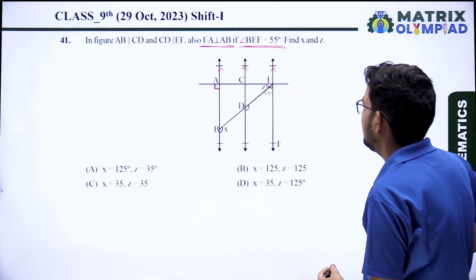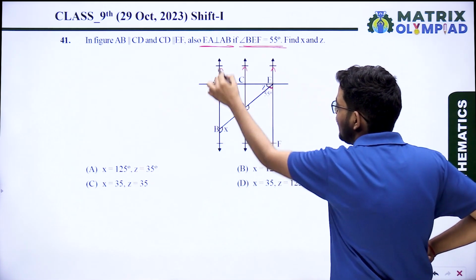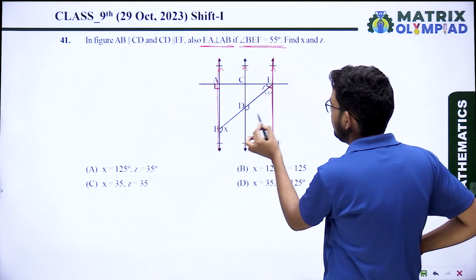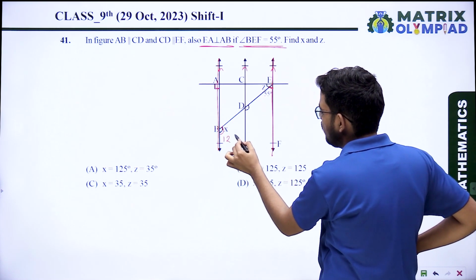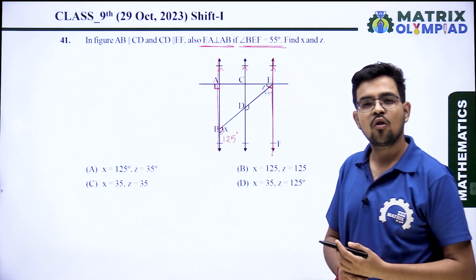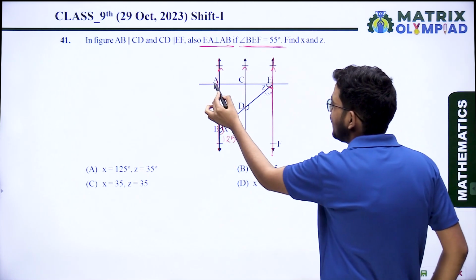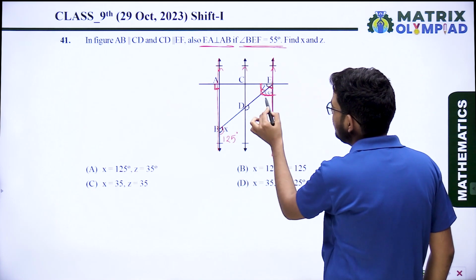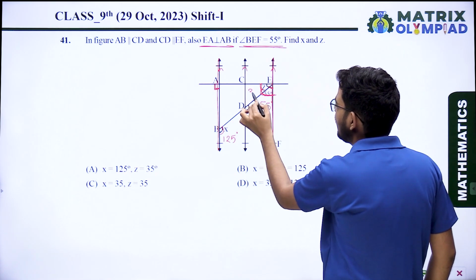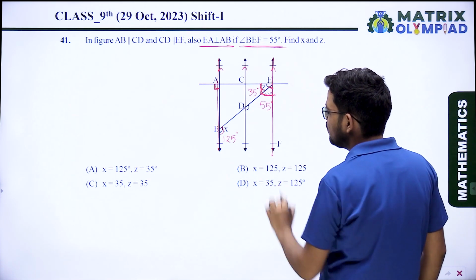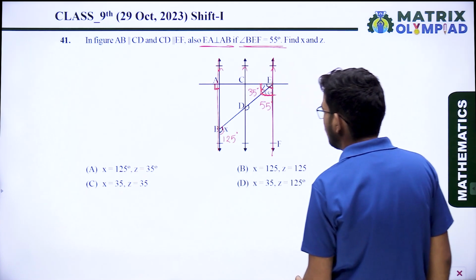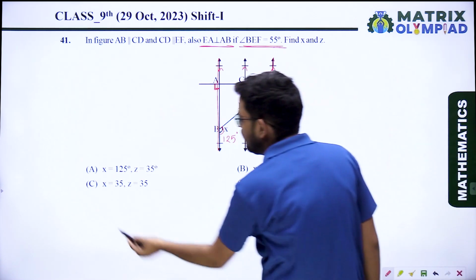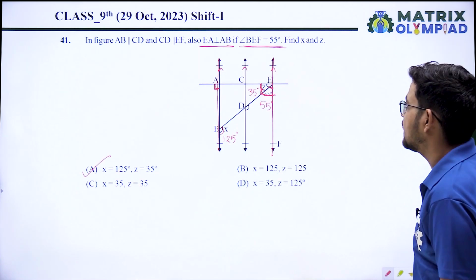Find angle X and angle Z. These lines are also parallel, so this angle is 55 degrees, then angle X is 125 degrees using the concept of co-interior angles, and this is 90 degrees. So angle Z is also, the total angle is 90 degrees. It is 55 degrees, so the remaining angle is 35 degrees. So angle X equal to 125 degrees and angle Z equal to 35 degrees. Option A is the correct answer.